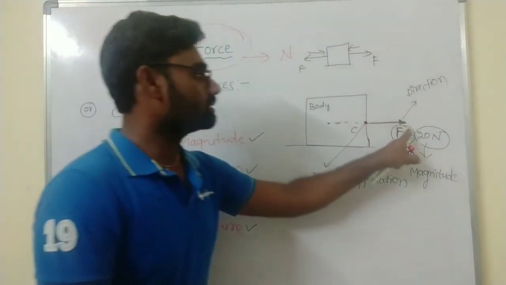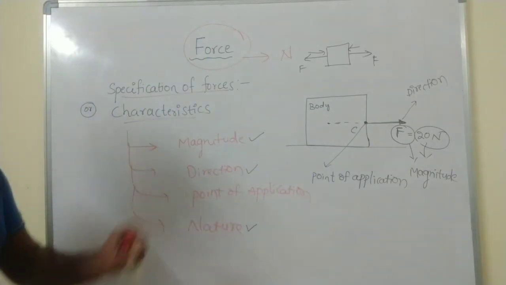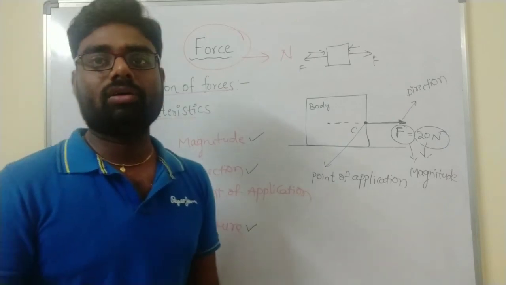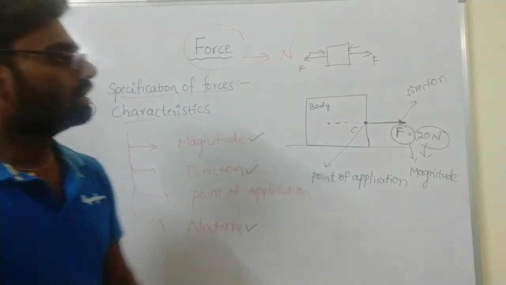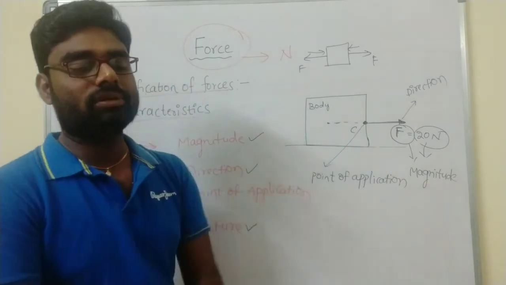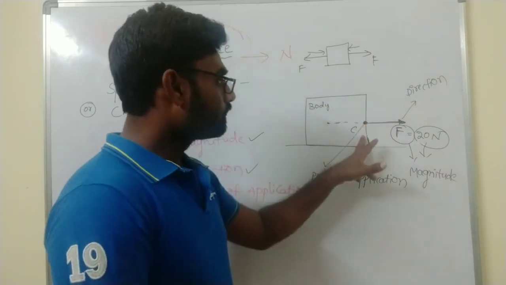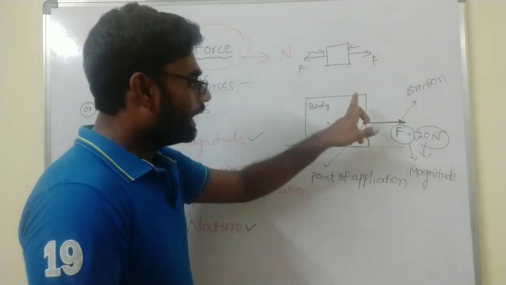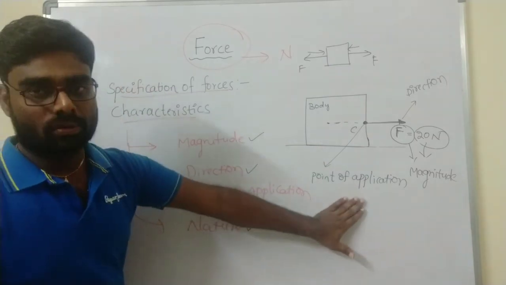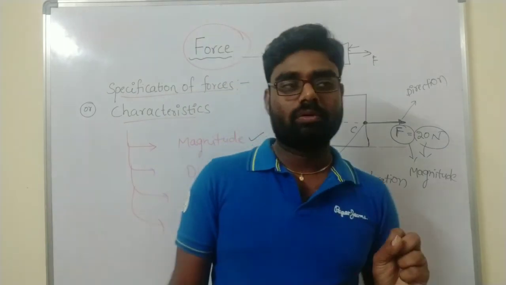Next one is the point of application. Point C is the point of application. This is the point on the body at which the force acts. That is known as the point of application. All these definitions are very important.